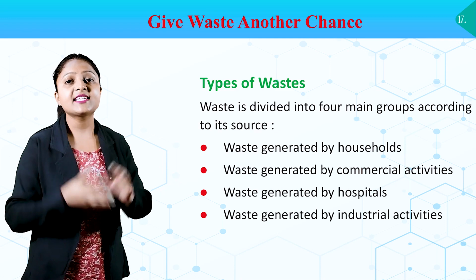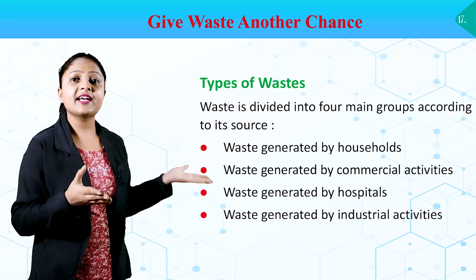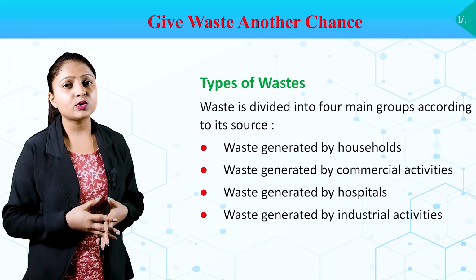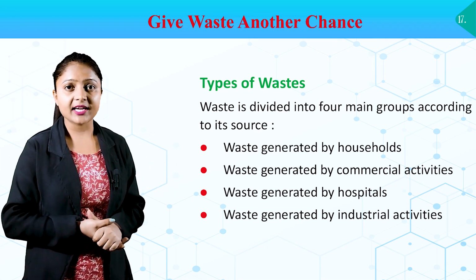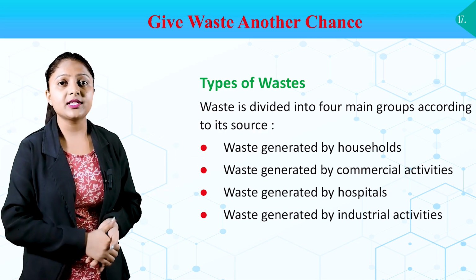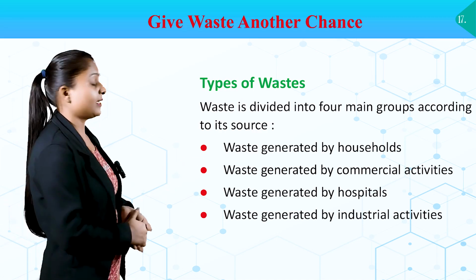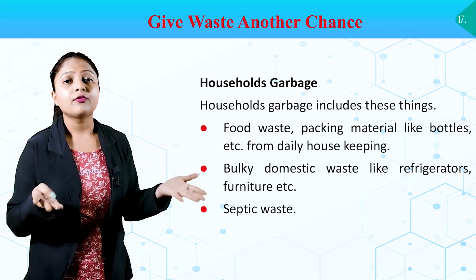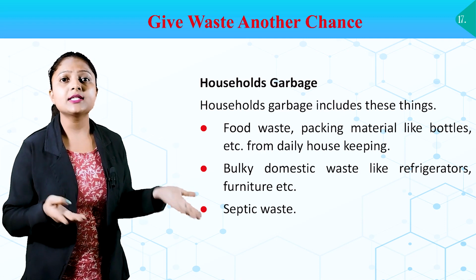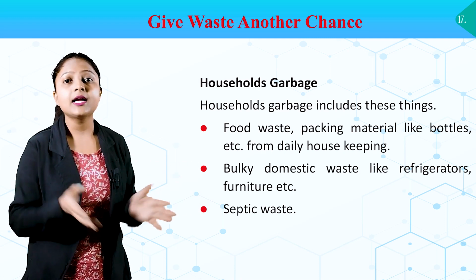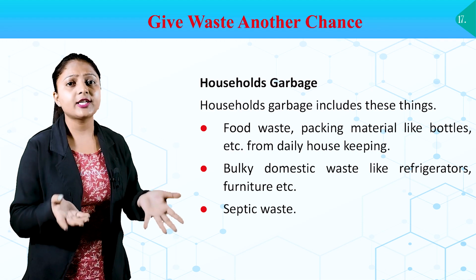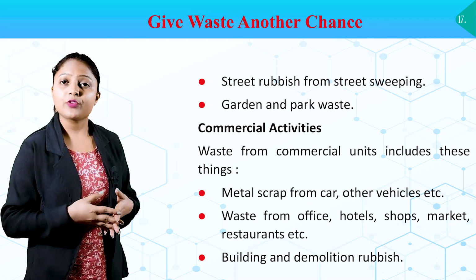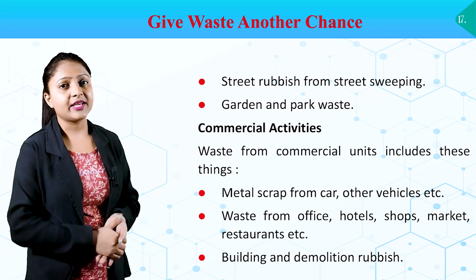Types of waste. Waste कितने type का होता है? Waste is divided into 4 main groups according to its source: waste generated by households, waste generated by commercial activities, waste generated by hospitals, waste generated by industrial activities. Household garbage includes these things: food waste, packing material like bottles, etc. from daily housekeeping, bulky domestic waste like refrigerators, furniture, etc. Septic waste. Street rubbish from street sweeping, garden and park waste.